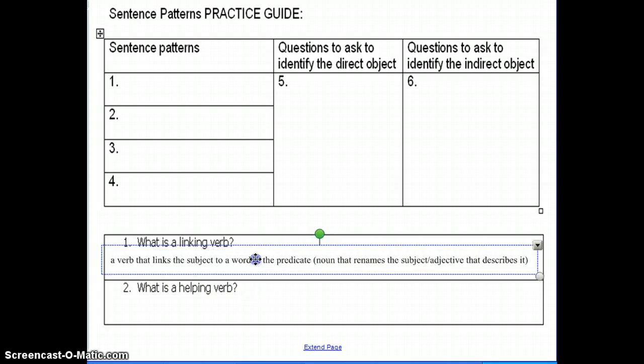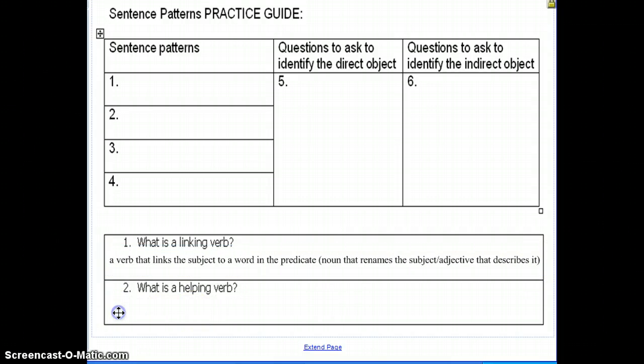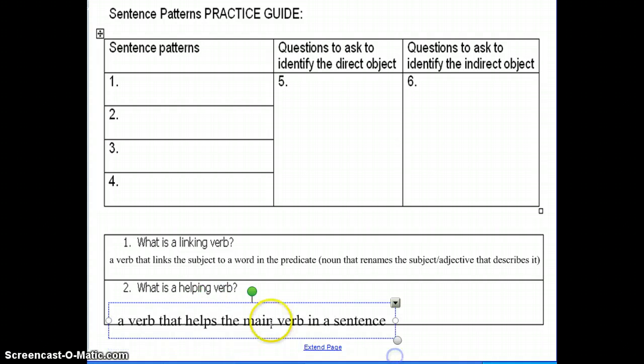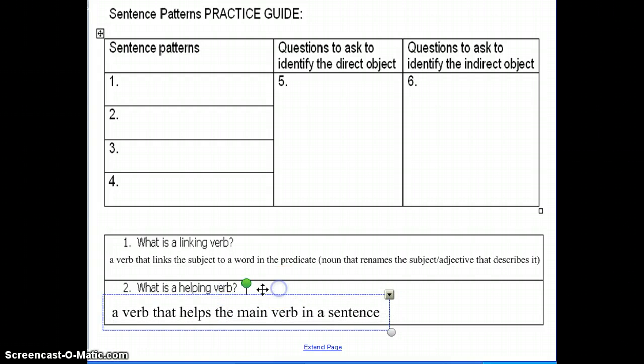And so we went through and talked about what that kind of looks like and did some examples on the board, and then compared that to what is a helping verb. And it should be easy to remember because helping verb sounds like its name. It's a verb that helps another verb along. And we call that verb the main verb in a sentence. And we said that that main verb, as we've talked about in our sentence patterns, can only be action verbs and linking verbs. So we have a list of 23 helping verbs, which students will take their quiz on for Friday.